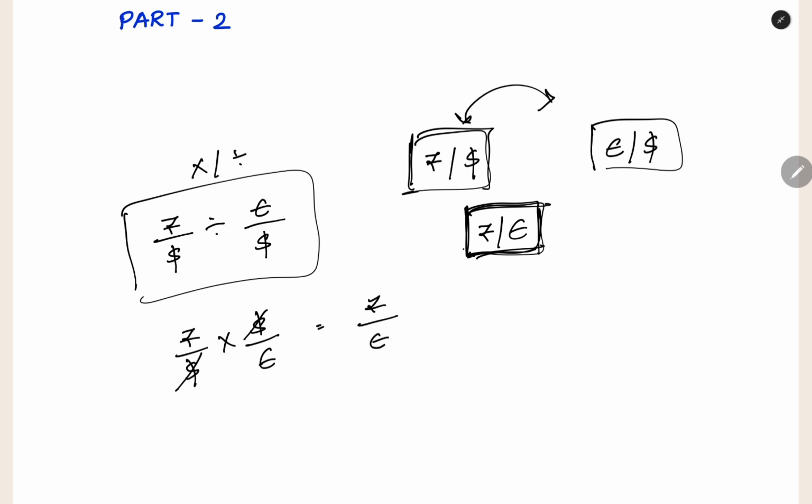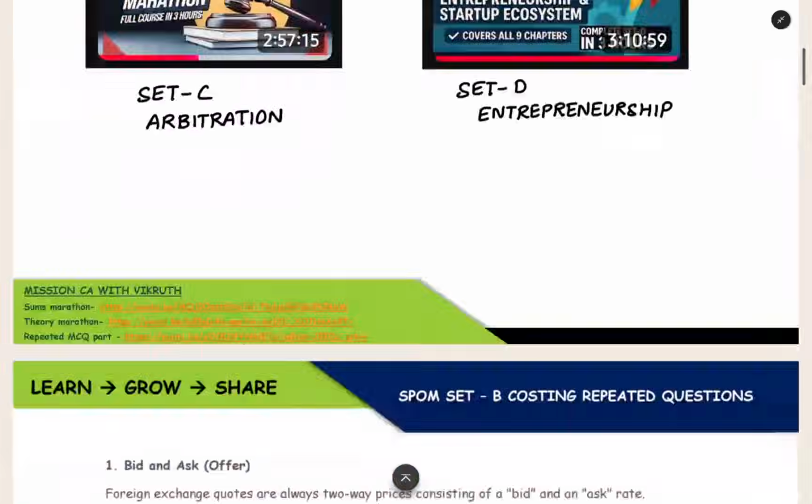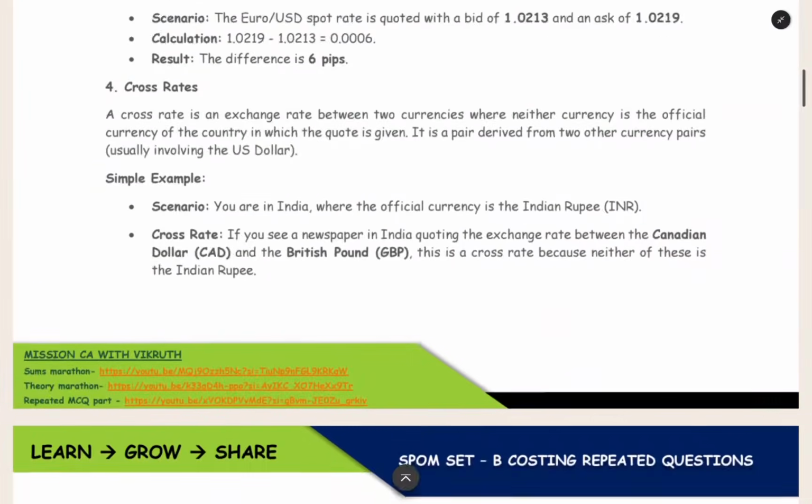When you are having two rates and you want a third rate, but you are unable to get that directly, you use the first two rates to get the third rate. So I think you would have understood the concept. You have to either multiply or divide the two exchange rates, cancel the common currency, and arrive at the rate which you want. That is the concept of cross rate.